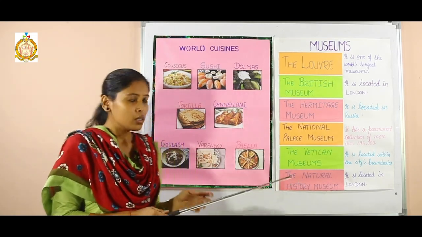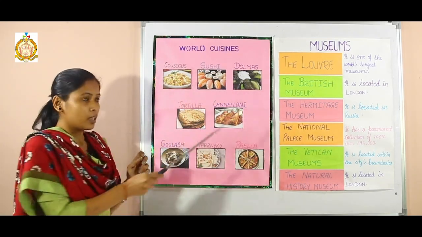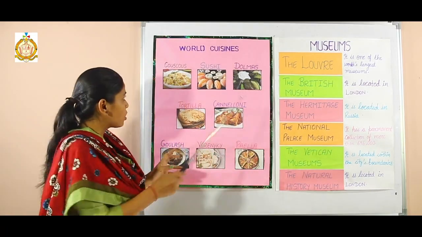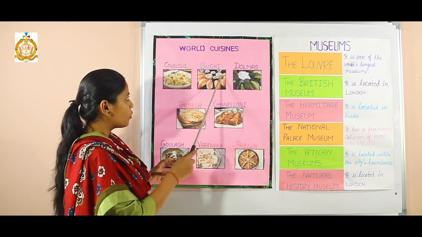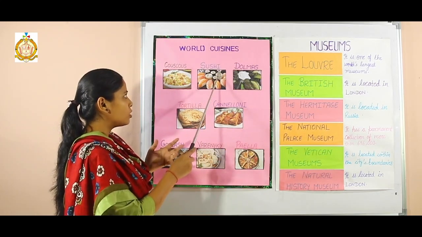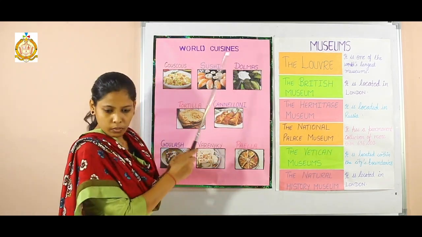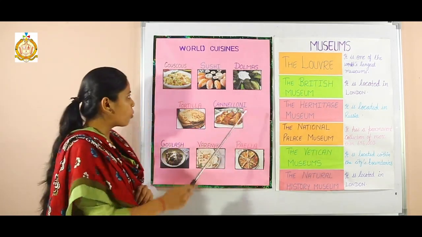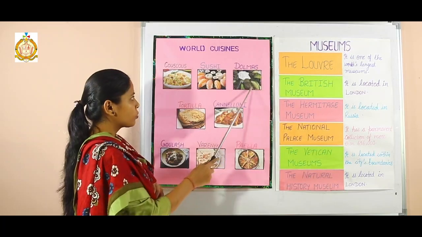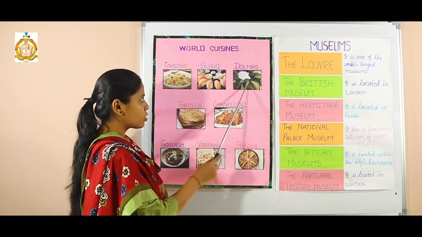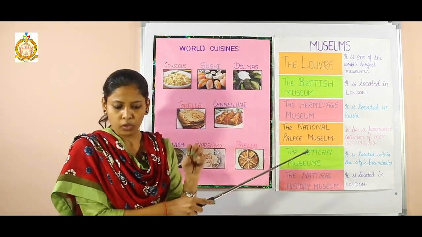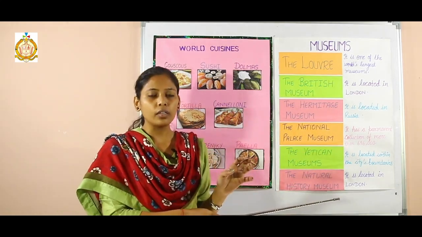And next one is sushi. Sushi is a Japanese dish, and in this dish the rolls are made of rice, and above that fish is kept, so topped with fish. Next one is dolmas. You can see it is made of cabbage leaves, and inside the filling is made of chopped meat and onion.